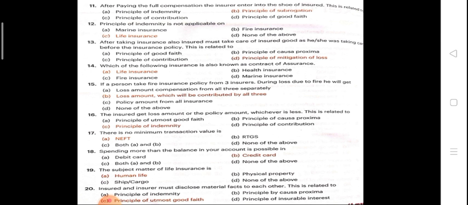Next one is 19: the subject matter of life insurance. We take life insurance to protect human life. Last: insured and insurer must disclose material facts to each other. This is related to utmost good faith. That means they have good faith in each other.